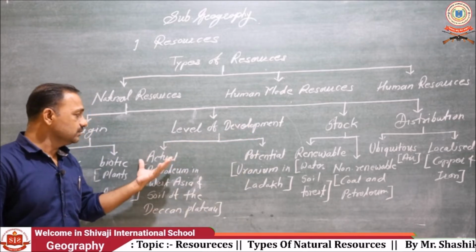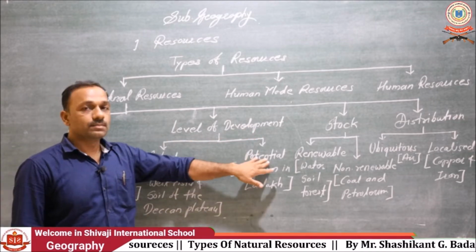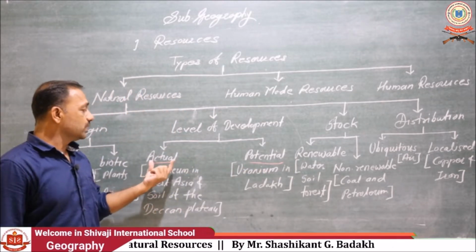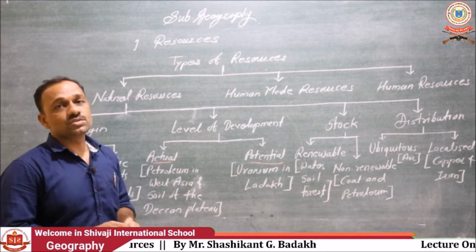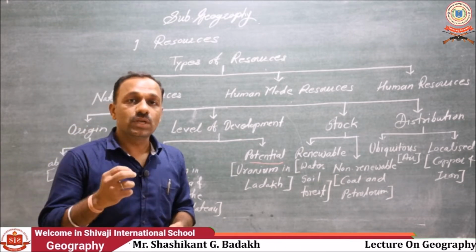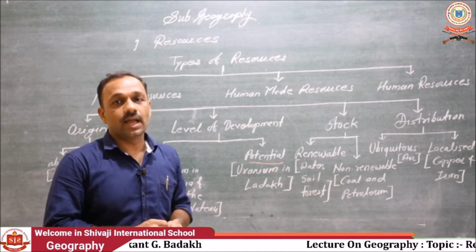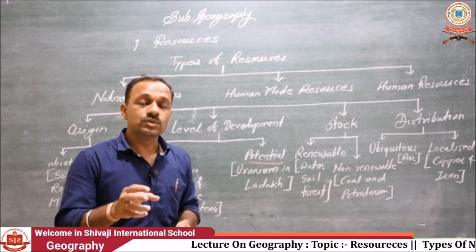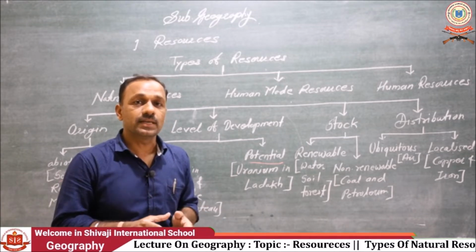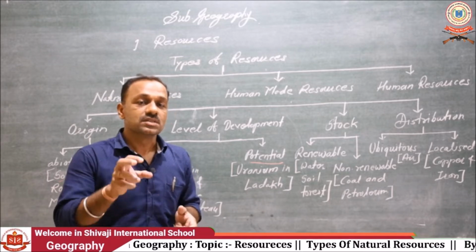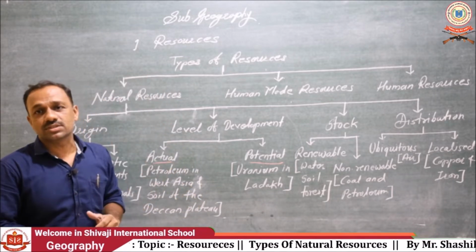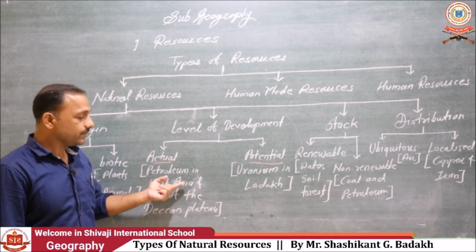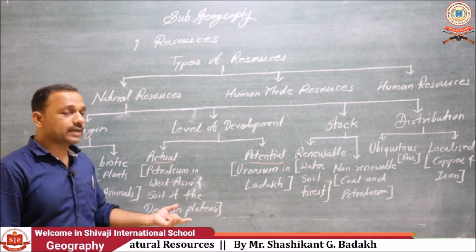Okay students, let's move to the next type, on the basis of level of development. There are actual resources and potential resources. What are actual resources? Actual resources are the resources whose quantity we know and which we are using in the present. For example, petroleum in West Asia and the soil of the Deccan Plateau in Maharashtra.